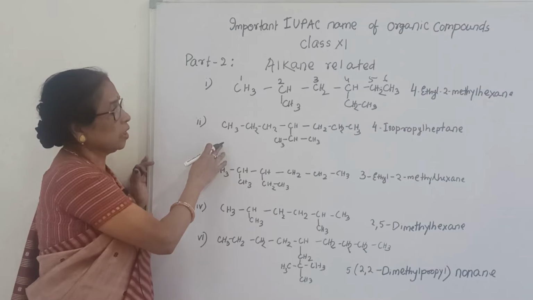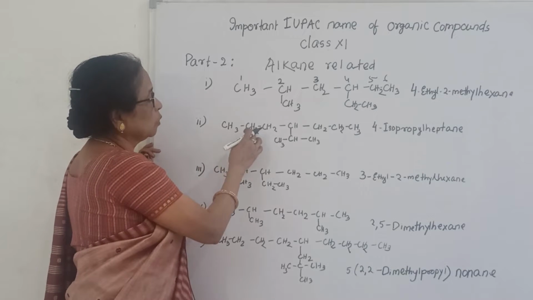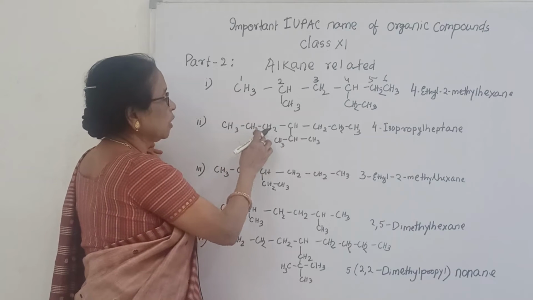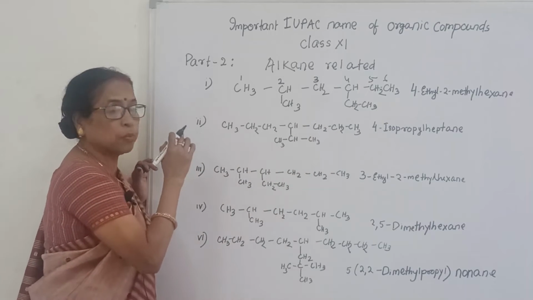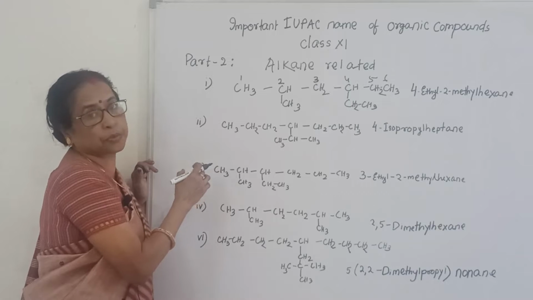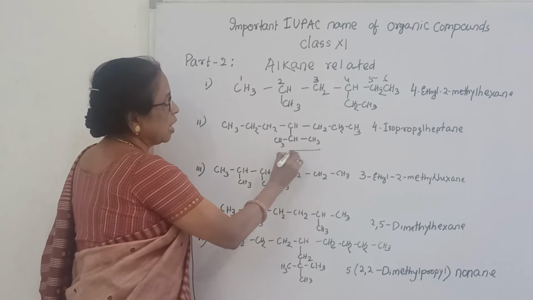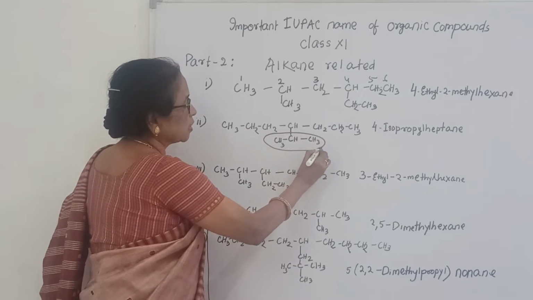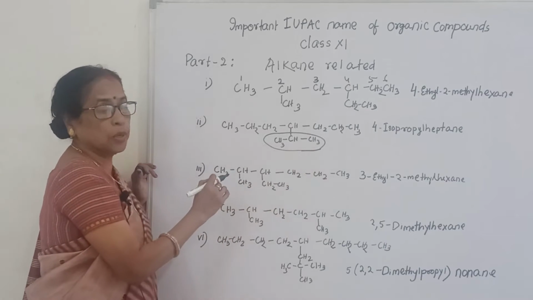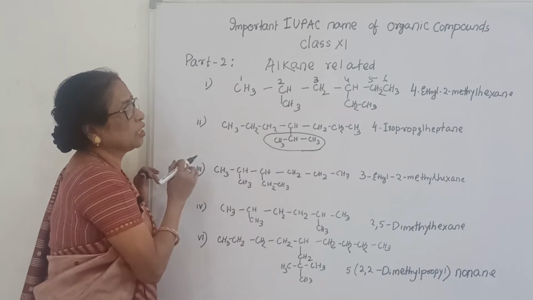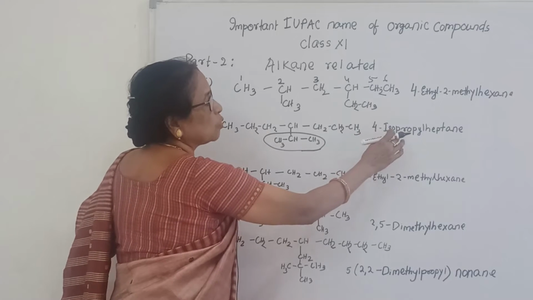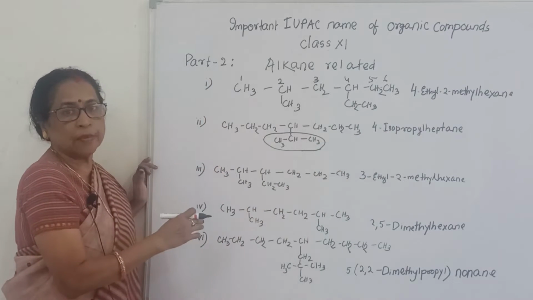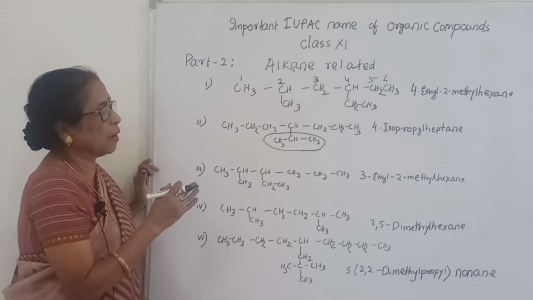Next question. Here you can see 1, 2, 3, 1, 2, 3, 4, 1, 2, 3, 4. Now here in 4th position there is a substituent. What is the substituent? This is called an isopropyl group. So here in 4th position there is an isopropyl group. That is why the name is 4 isopropyl heptane.